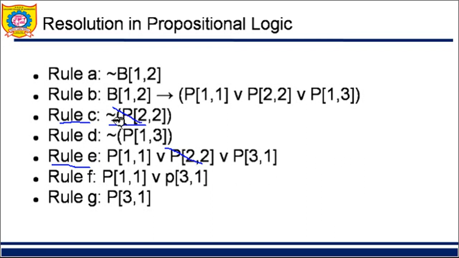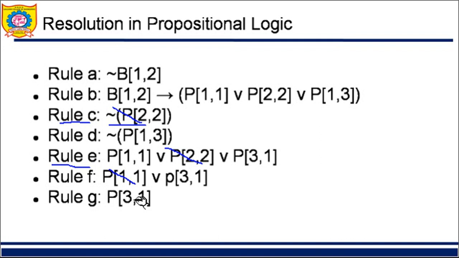In the initial condition I cannot have a pit at 1 1, so that gets cancelled. What remains is P31, and therefore I can conclude that there is a pit at 3 1.